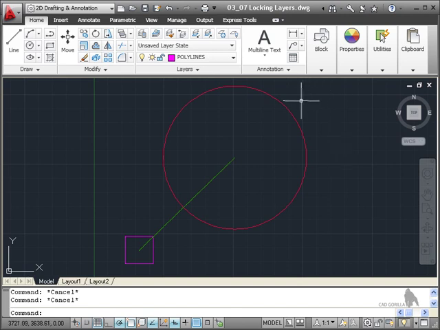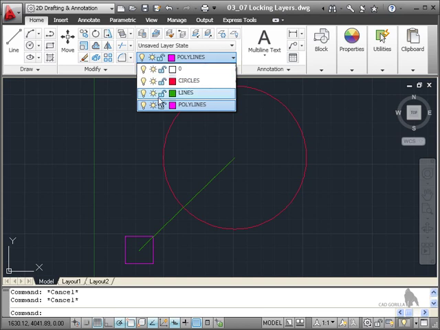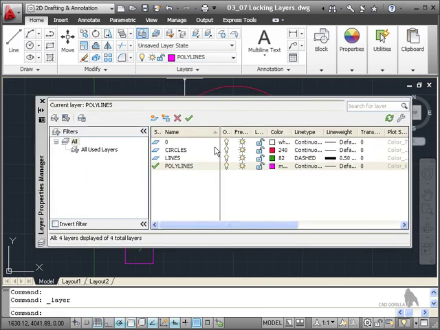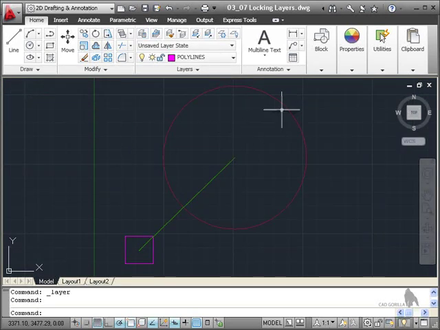So, for example, we've got our circle there. I don't want that circle to be edited. So what I can do there is I can go to the layer pull down here. I've got the lock option there on the layer pull down. I've also got layer properties. I've got the lock option there as well. So I'm going to lock the circles layer in the layer properties manager. Now, when I close the layer properties manager, you'll notice that circle looks faded.